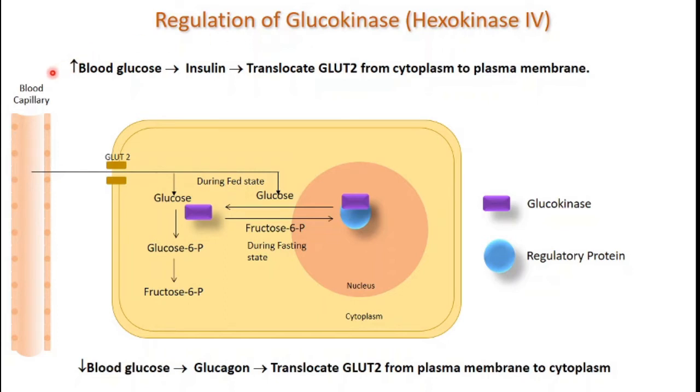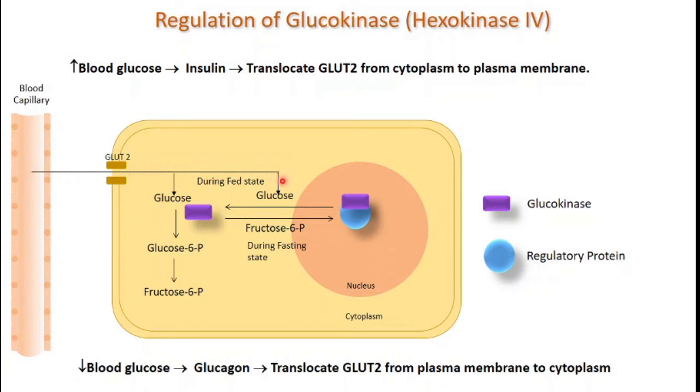When there is a high blood glucose, that is after the fed state, after having food, the pancreas secretes insulin, and in the presence of insulin, the GLUT2, which is not normally present on the plasma membrane, instead is present in vesicle form in the cytoplasm. So this GLUT2 translocates from the cytoplasm to the plasma membrane, and now this GLUT2 can import the glucose from the blood into the cell.